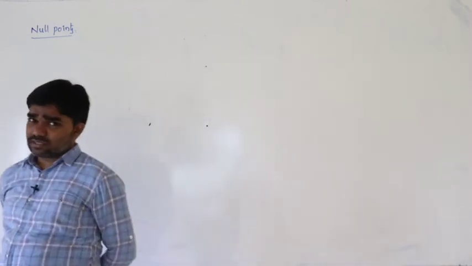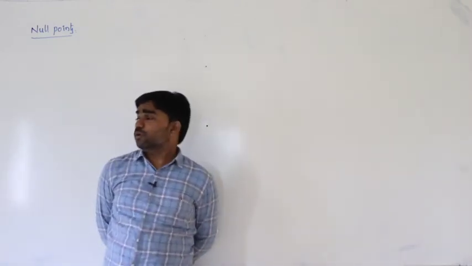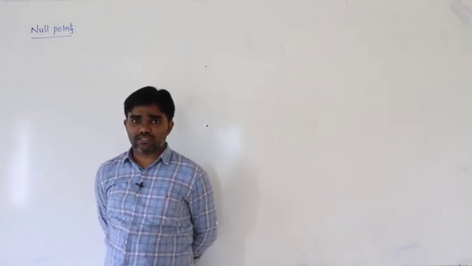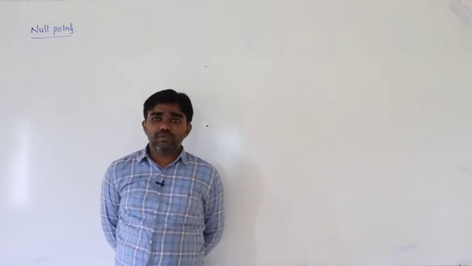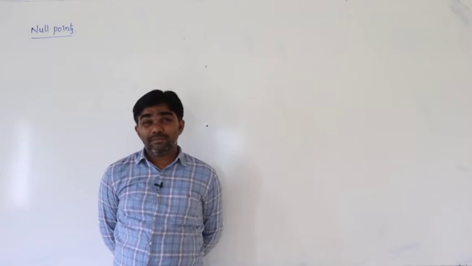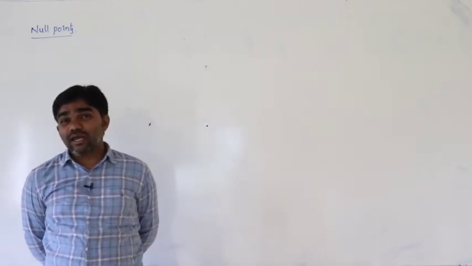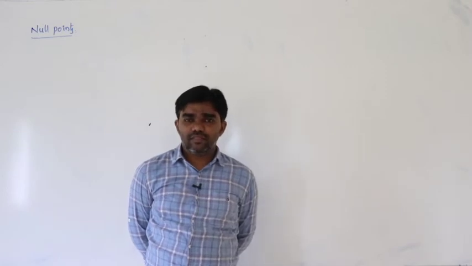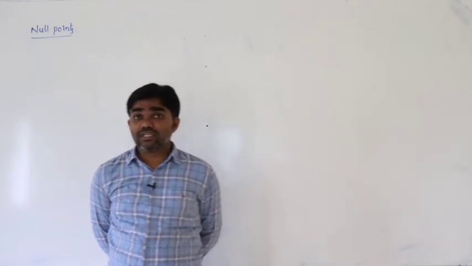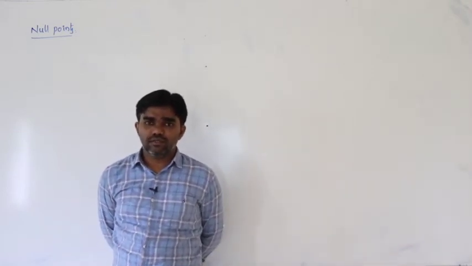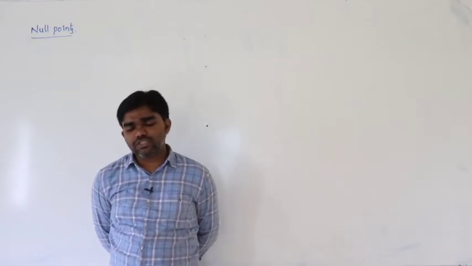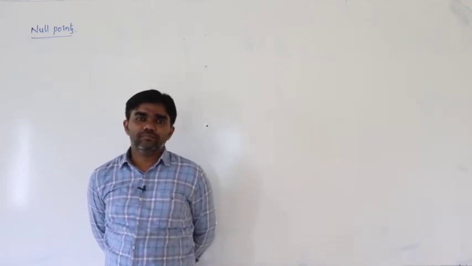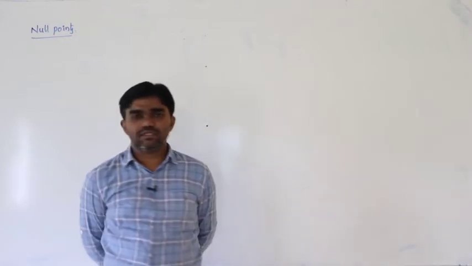We already discussed, I think you people know about these null points in electrostatics. Null point exists between two like charges. For unlike charges, null point exists outside. And null point exists due to the electric dipole, like that. Here also we can discuss about that.